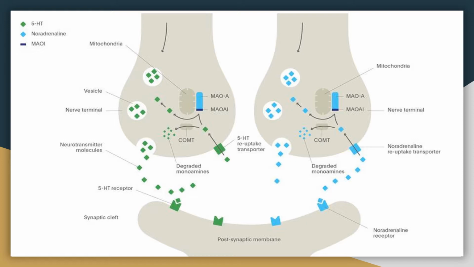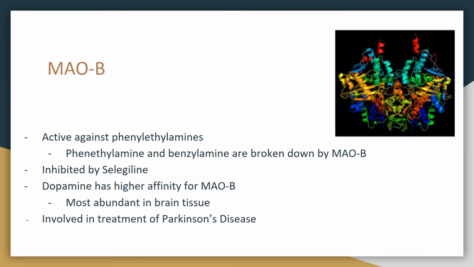MAOA inhibitors such as phenelzine bind and inhibit the MAOA within the presynaptic membrane, preventing the monoamine degradation. This results in greater storage of monoamines available for release. MAOA inhibitors are used in the treatment of depression, and people with depression have lower than normal levels of monoamine, and MAO inhibitors help restore the levels to within normal range.